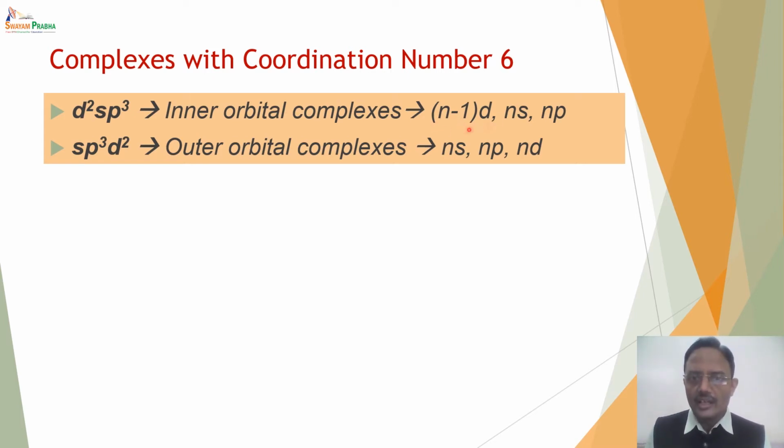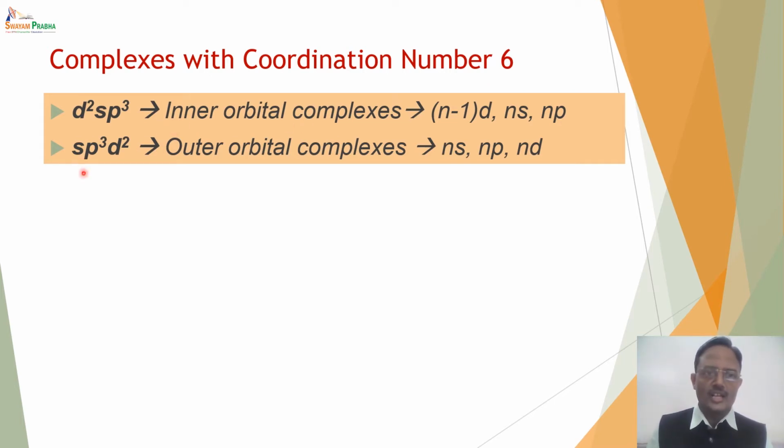Now if inner d orbitals are used, for example 3d 4s 4p, or 4d 5s 5p, or 5d 6s 6p, then in that case the complex will be called an inner orbital complex.